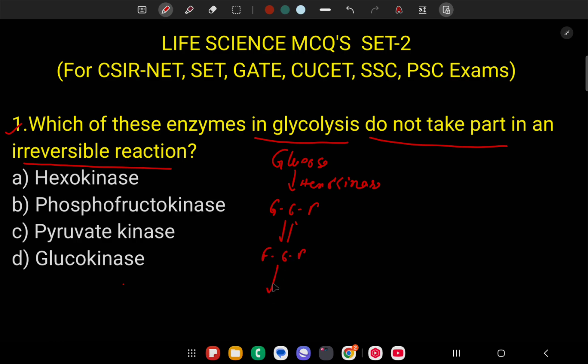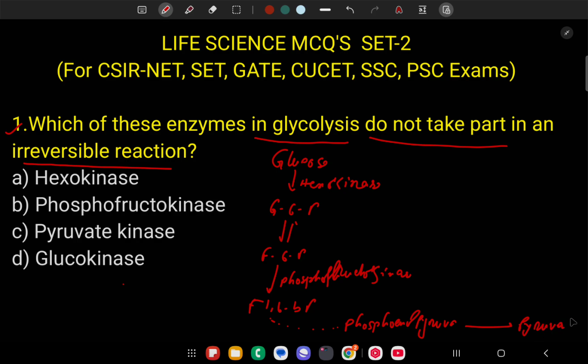Then again an irreversible reaction by phosphofructokinase, which produces fructose 1,6 bisphosphate. Okay, and pyruvate kinase is used at last, converting phosphoenolpyruvate to pyruvate.